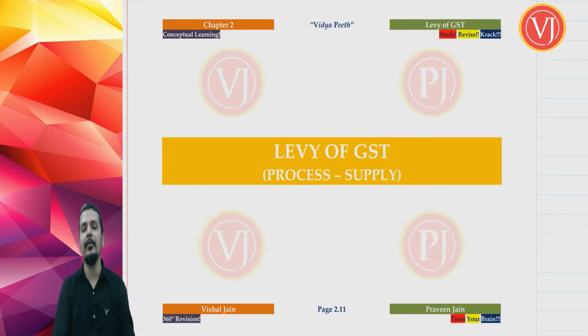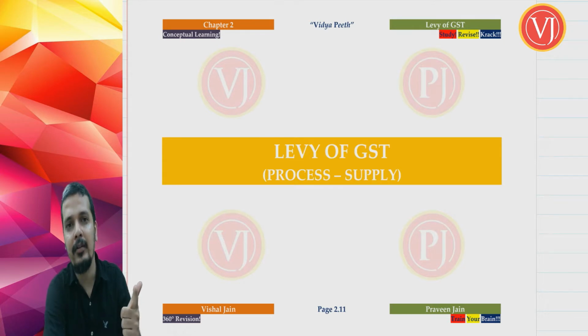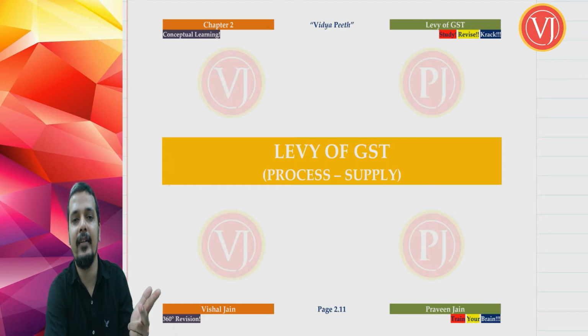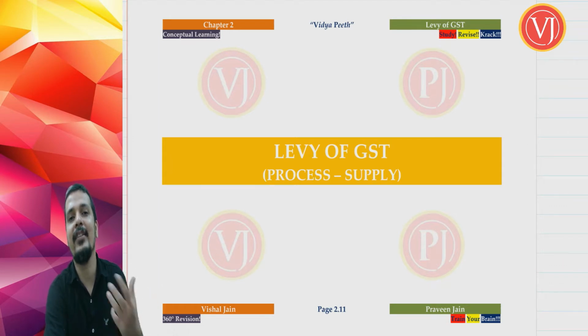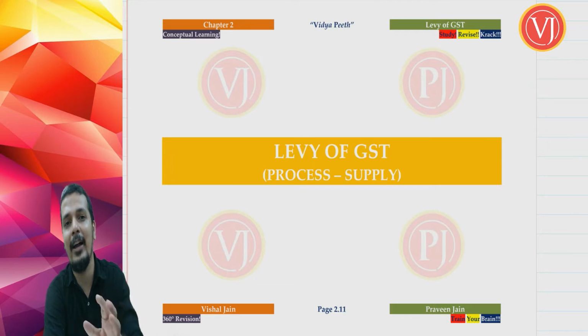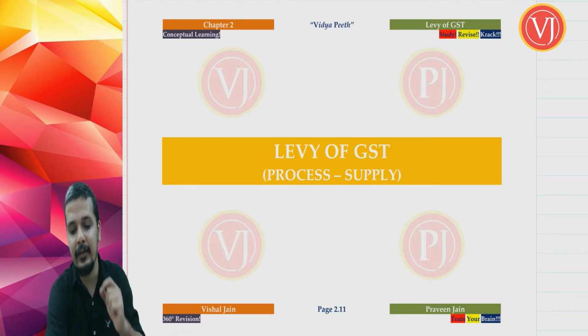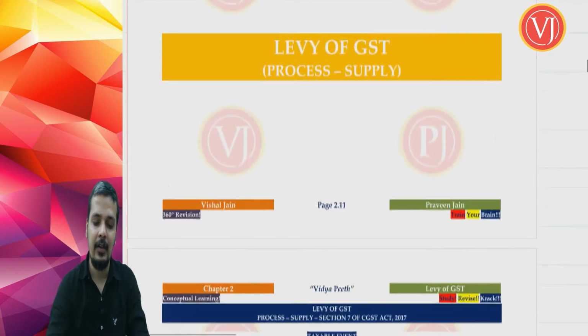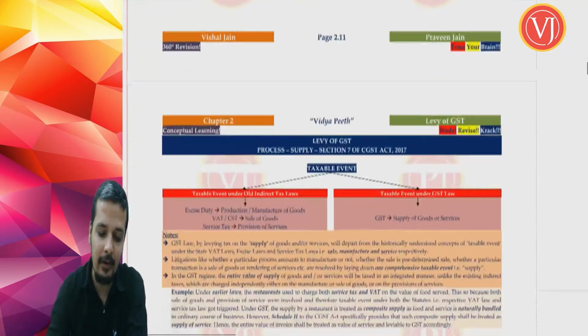What were the 6 P's? Product, goods and services, that we have completed; process supply, that we are going to discuss; place, which is intrastate, interstate, that we have to discuss. Then the last 3 P's will be discussed in 3 separate topics: price discussed in valuation topic, percentage discussed in classification topic, and person discussed in reverse charge mechanism topic. So we are going to start with the second P, process supply.